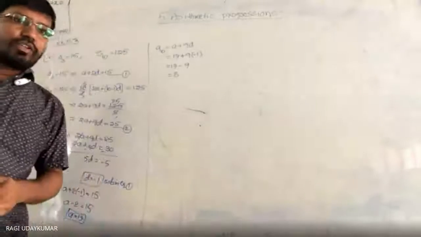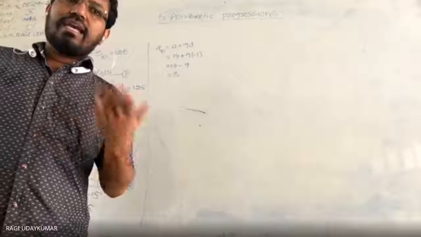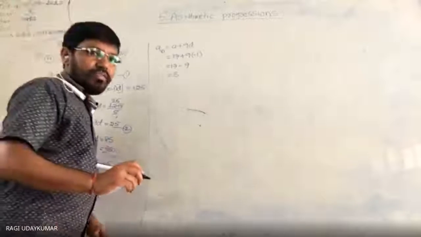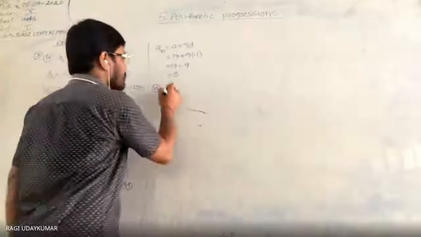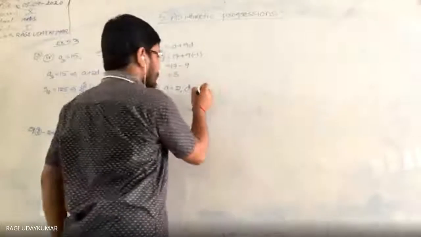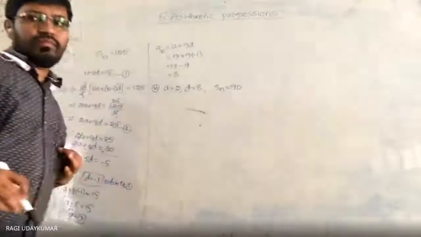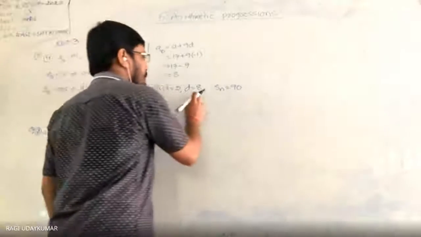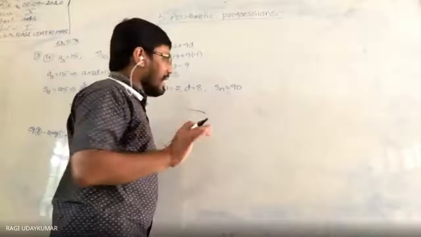And the sixth one: whenever you see that A and D both are given and Sn is given, you have to find the n value. You may see this as a little bit difficult, so I am explaining this sixth one. A is equal to 2, D is equal to 8, and Sn is equal to 90. A and D are given and Sn is given, and we need the n value.